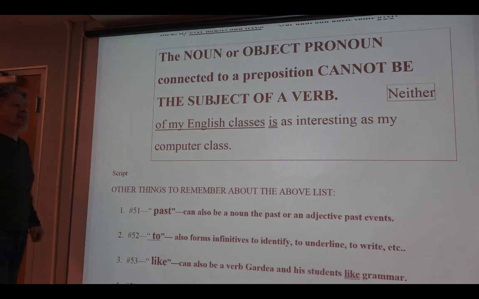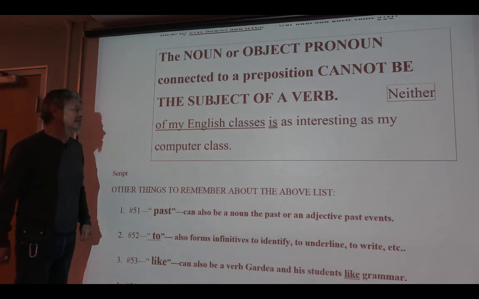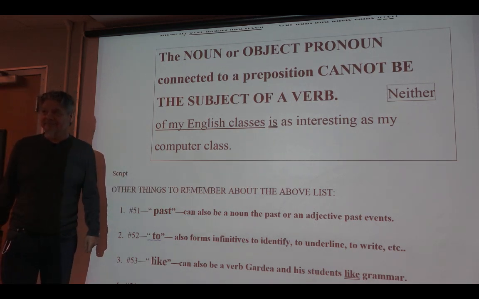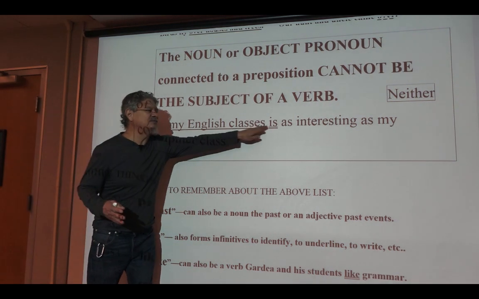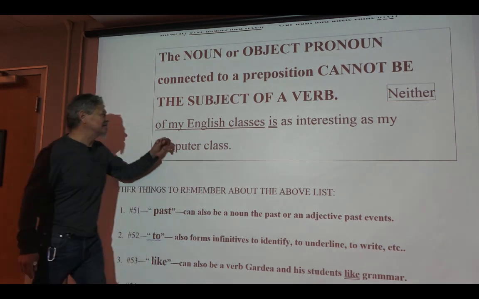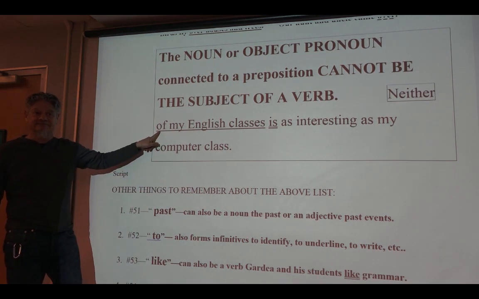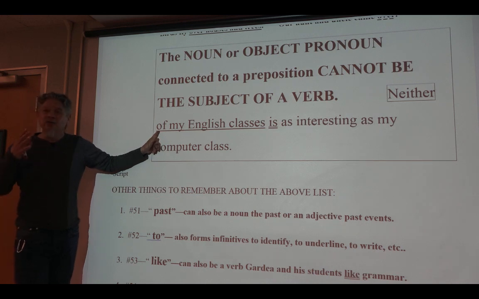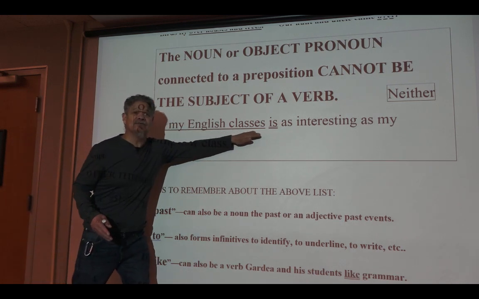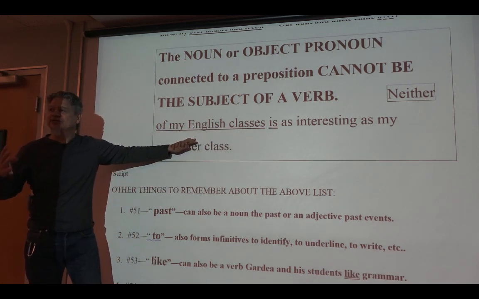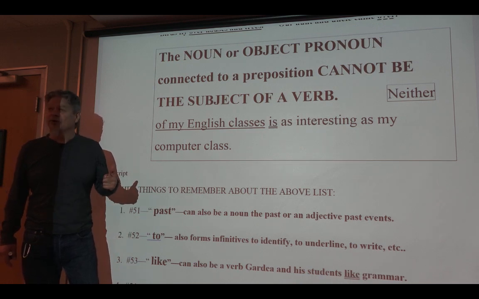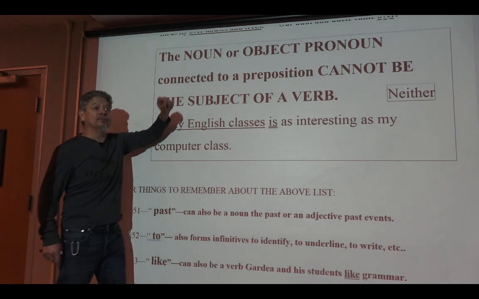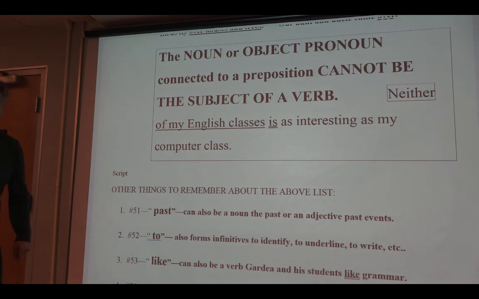Neither of my English classes is as interesting as my computer class. You see, this cannot be the subject of this, because it's tied up with the preposition. Any word that's part of a prepositional phrase cannot be the subject of a verb. Okay? Very important point when we start underlining things.